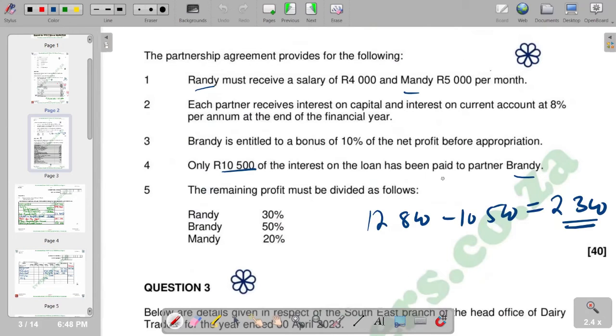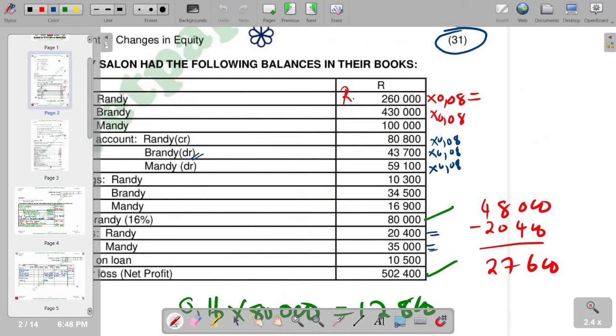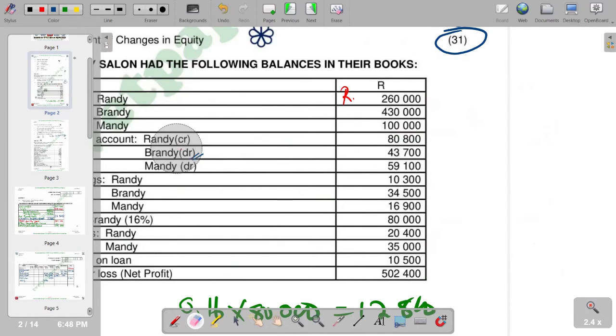And then with that now, we go to the next part whereby we have another salary for Mendi. For Mendi, what was supposed to be paid, we get it here is 60,000, and what was actually paid is 35,000. So we say 60,000 minus 35,000. And then we get a part that is not yet paid is 25,000.